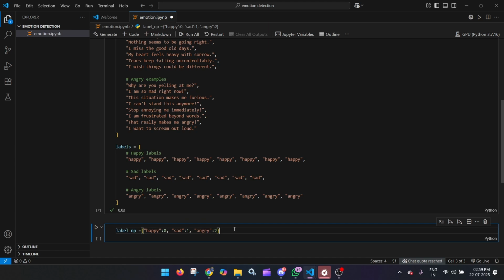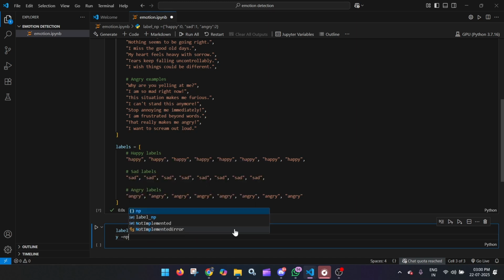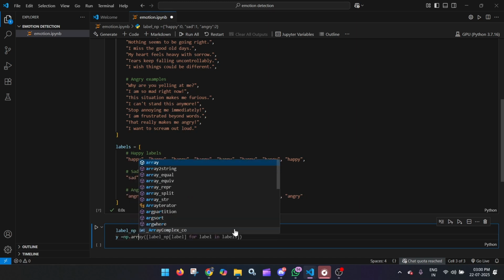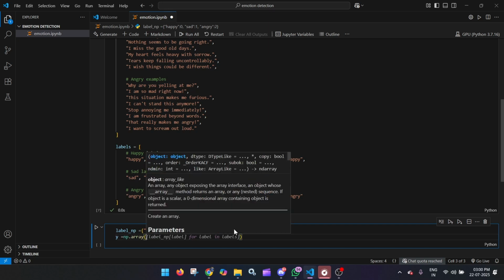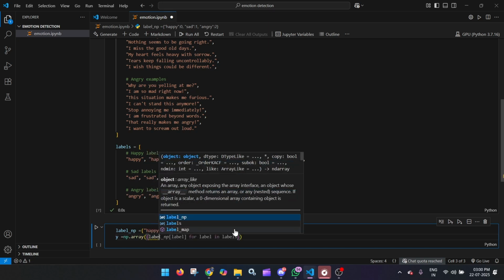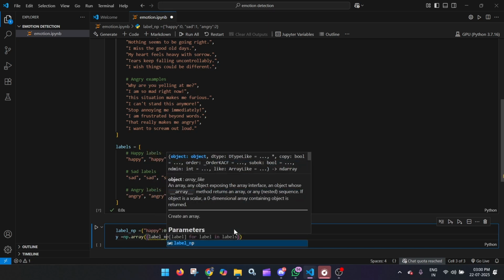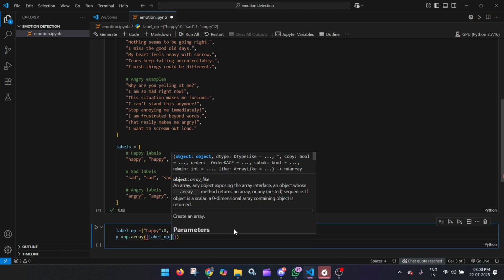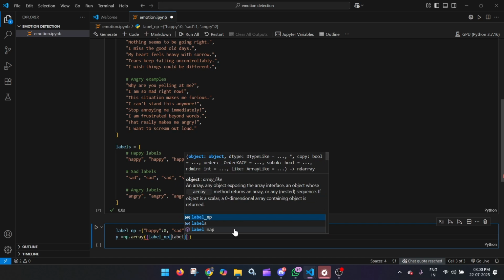Okay, we have got this one. Okay, there is labels, so I have to write the label.